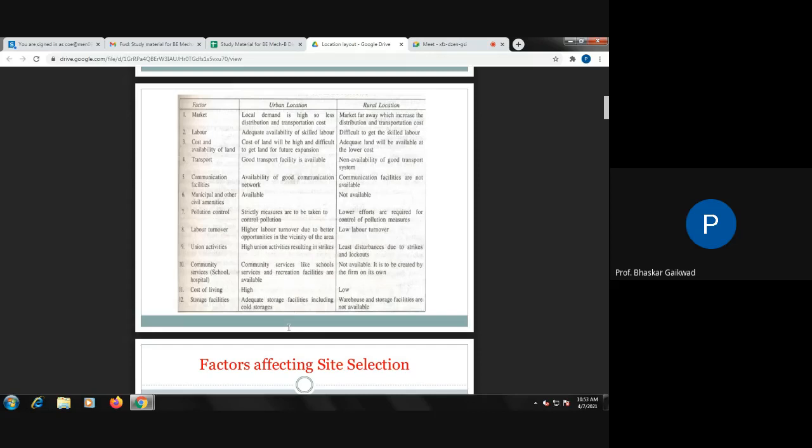Then second, labor: adequate availability of skilled labor. If you go to the city or urban area, definitely there will be more availability of workers and they have more skill. But in a rural area, it is difficult to get skilled labor. You will get labor, but with less skill. So prefer the urban area from the labor point of view. If you require skilled labor, definitely you can go to the urban area as compared to the rural area.